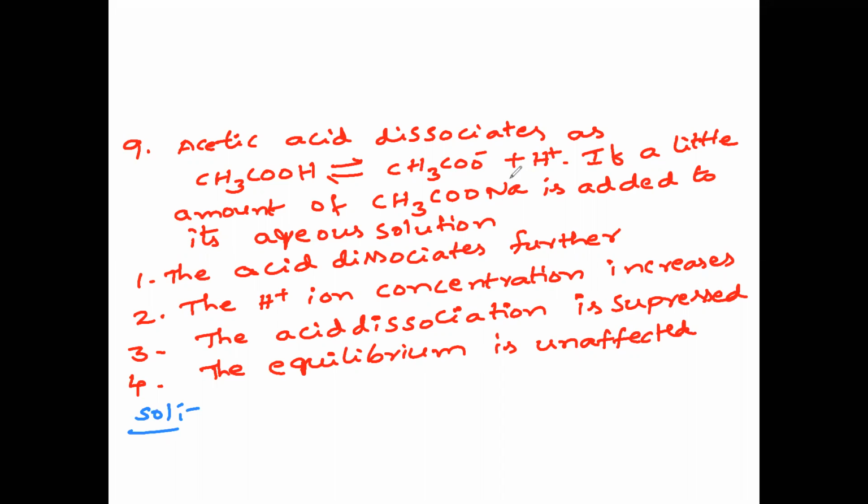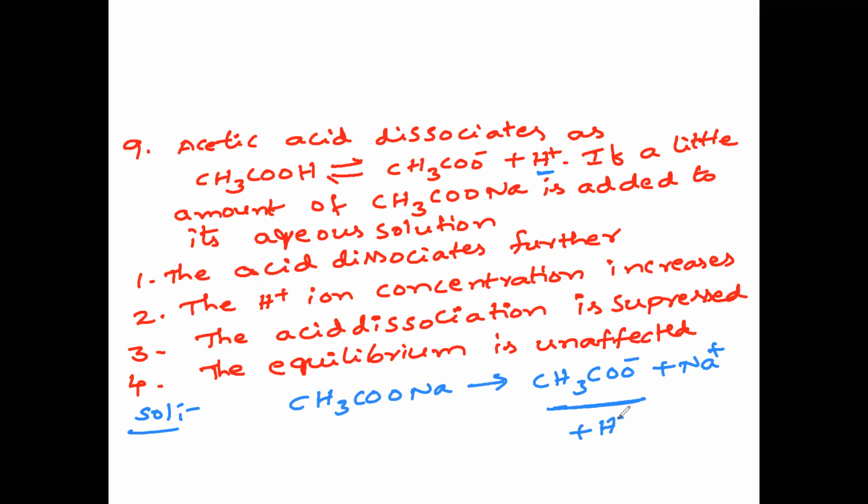So what happens here if you add a little amount of sodium acetate? Sodium acetate also dissociates to form CH3COO minus and Na plus. So this CH3COO minus combines with H plus of this reaction, and again it forms acetic acid.